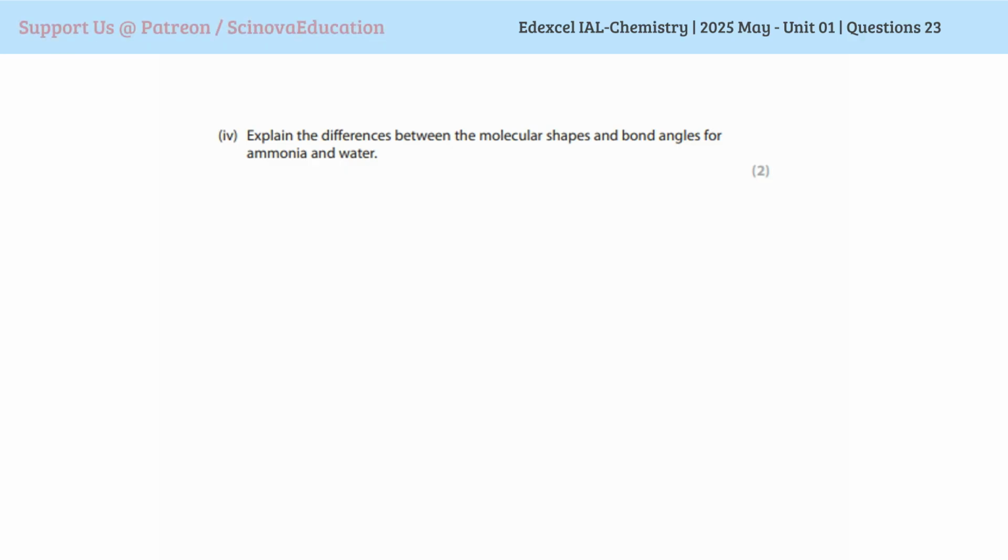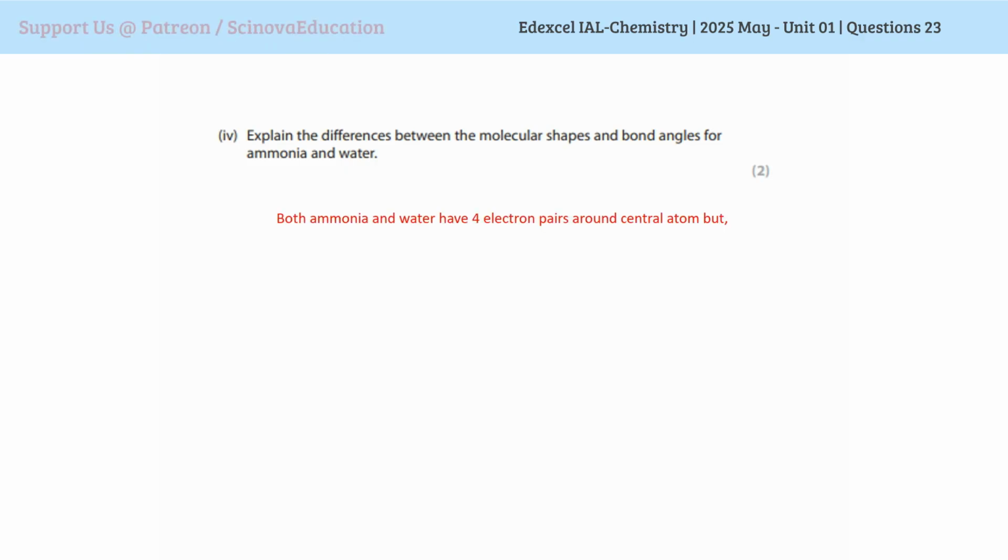So because of that, you get different bond angles. In ammonia, you have one lone pair, whereas in water, on oxygen, we have 2 lone pairs. So more repulsion is exerted on the bonding pairs. Therefore, the two bonding electron pairs become a little bit closer,